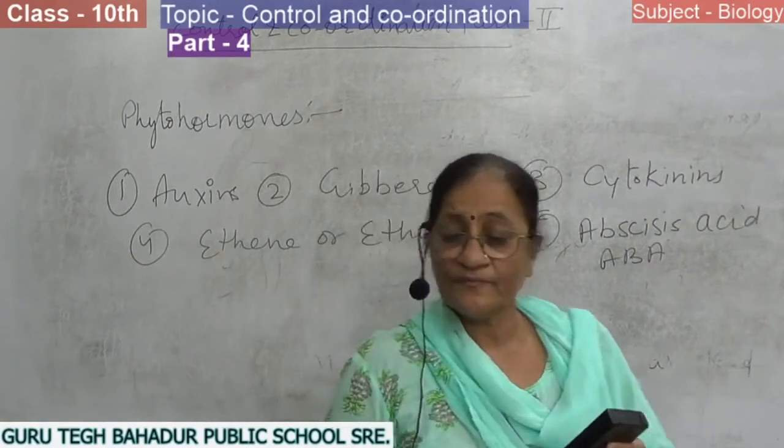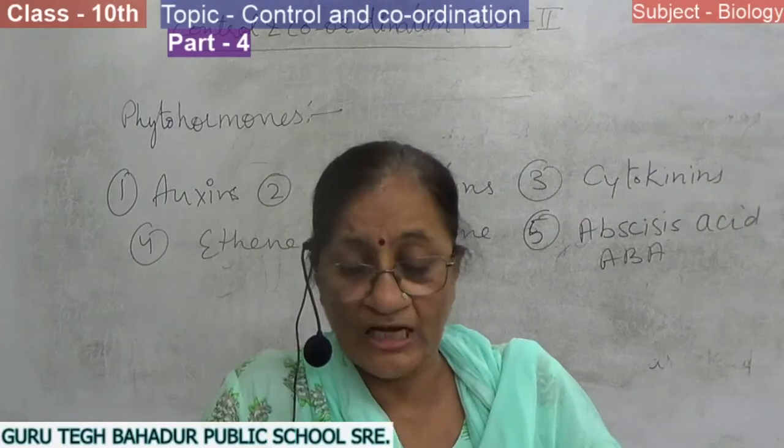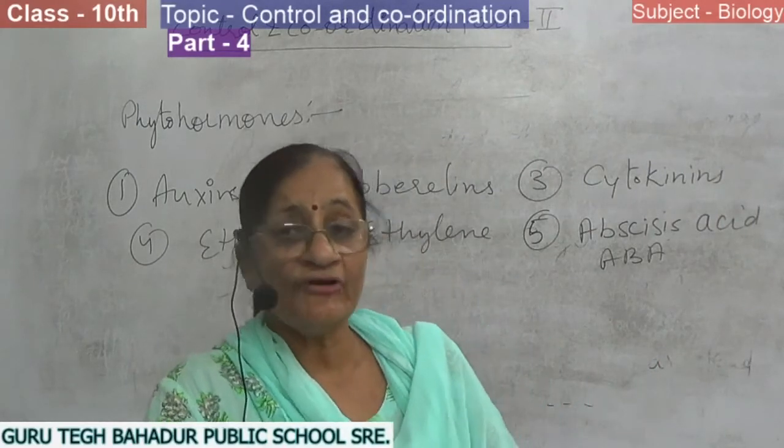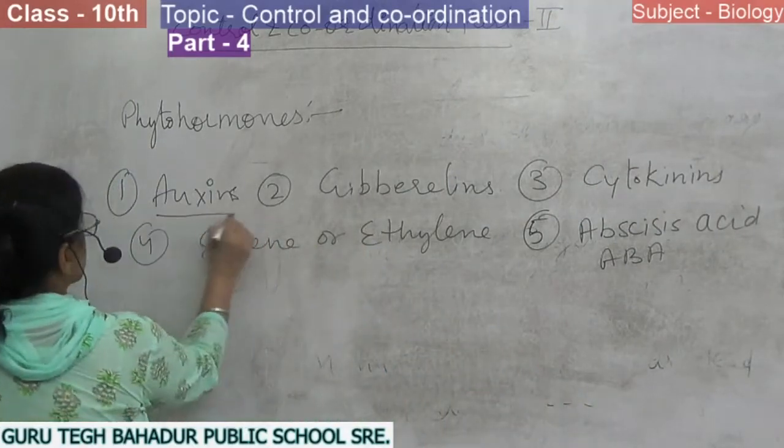So these are the 5 types of phytohormones. Now first of all we will take auxins.